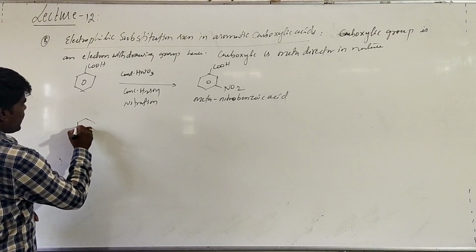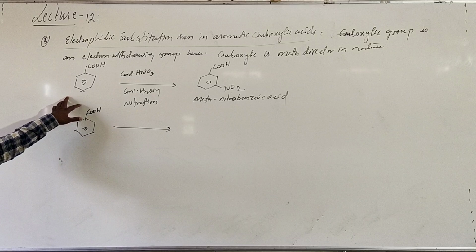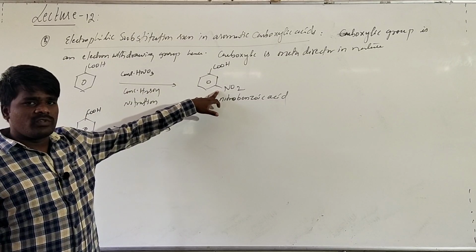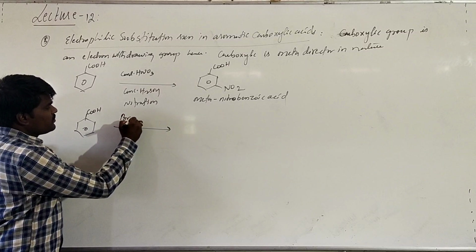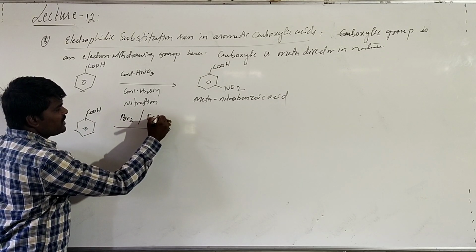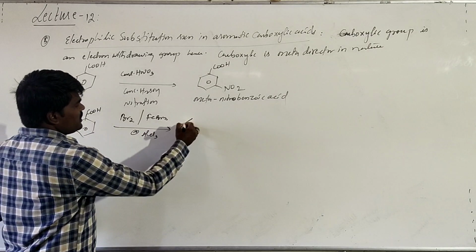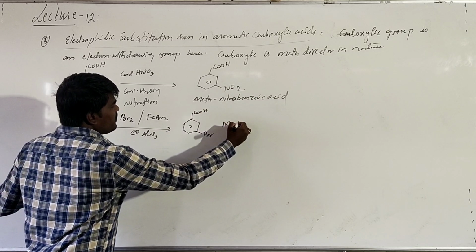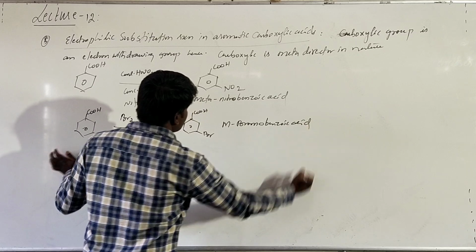Similarly, when benzoic acid is treated with bromine or any halogen in the presence of FeCl3 or FeBr3, or AlCl3 can also be taken, you will get meta-bromobenzoic acid.